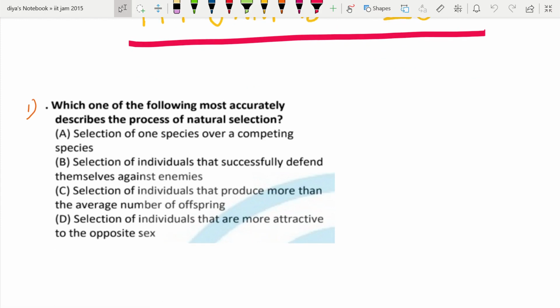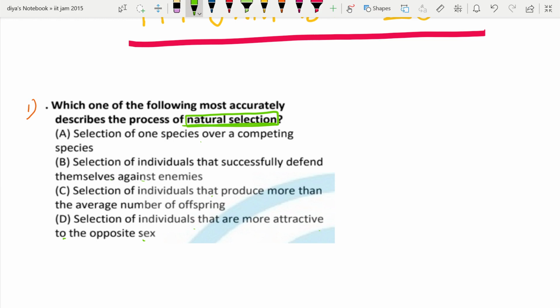Which one of the following most accurately describes the process of natural selection? So we have to choose the option which is accurately describing natural selection. Selection of one species over the competing species. Selection of individuals that successfully defend themselves against the enemies. Selection of individuals that produce more than the average number of offspring. Selection of individuals that are more attractive to the opposite sex.